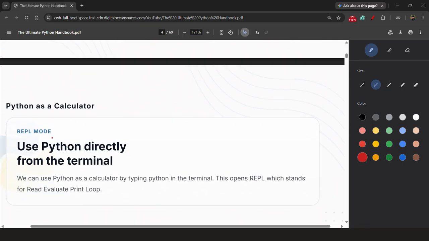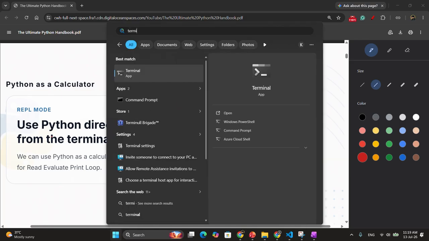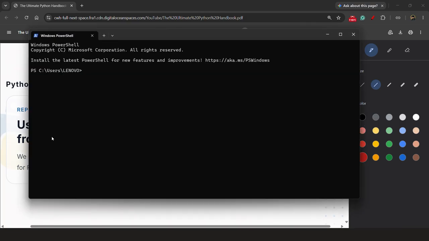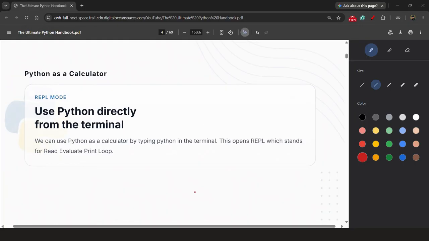NumPy, Pandas. So now our task is to use Python as a calculator directly from the terminal. How will we do that? Let me show you. Simply we will open our terminal. After opening the terminal, we will write Python and press enter. So we are in our Python REPL. What is REPL?